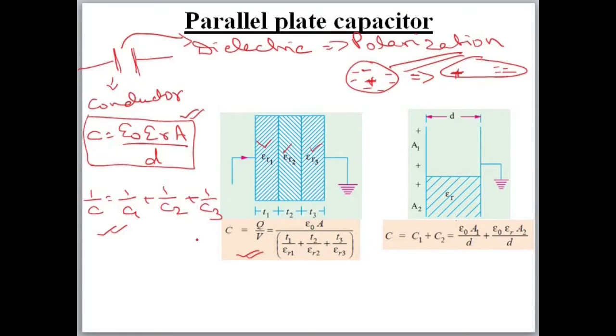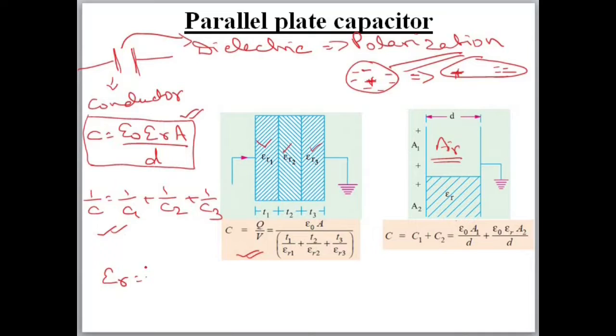Next there will be one example. I will show you how to use these rules. If the dielectrics are divided like this, one dielectric is up top, one dielectric is down. This is air, this is air, and this is a dielectric with epsilon R.